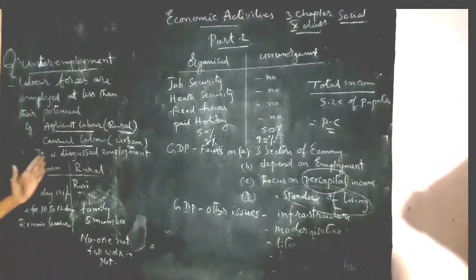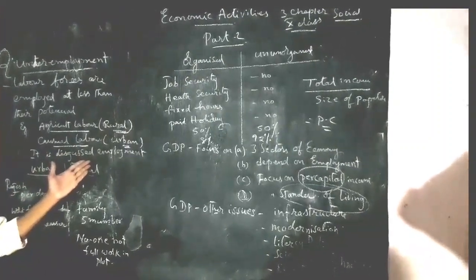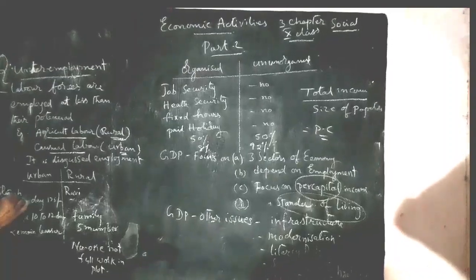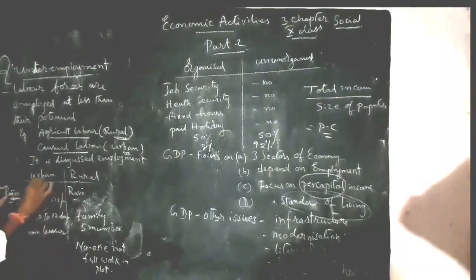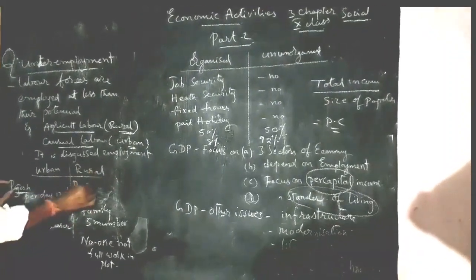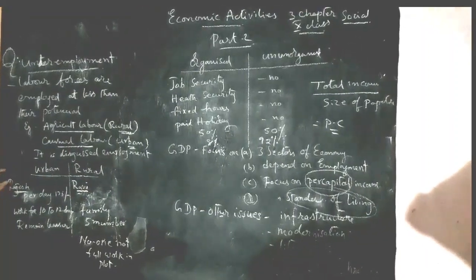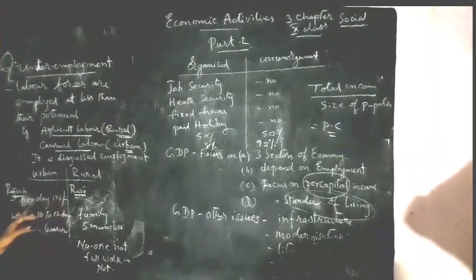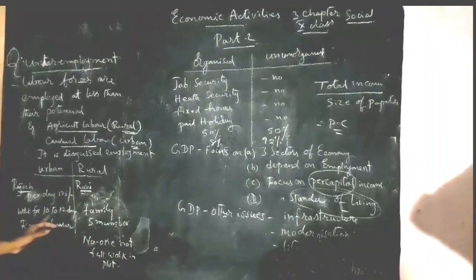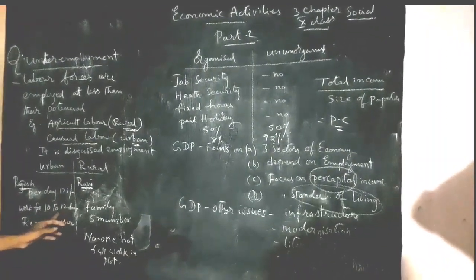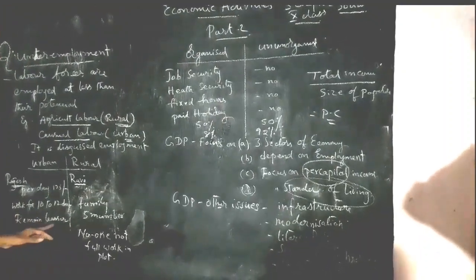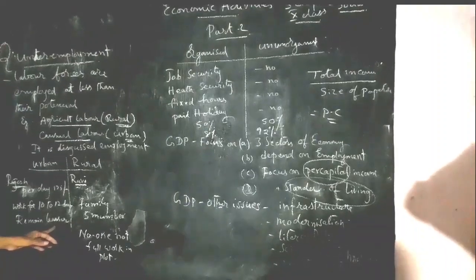But there is also disguised unemployment. What is the meaning of disguised unemployment? For example, take Rajesh in an urban area and Ravi in a rural area. Rajesh earns 175 rupees per day. He works for 10 to 12 days per month, but for the remaining days there is no work, so the remaining time is only leisure.